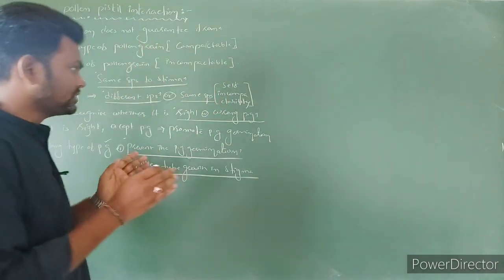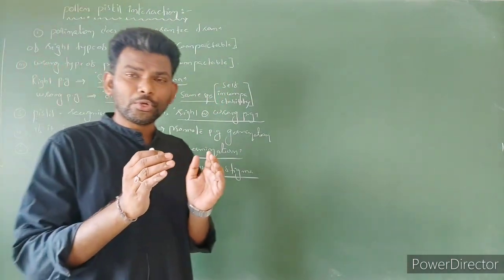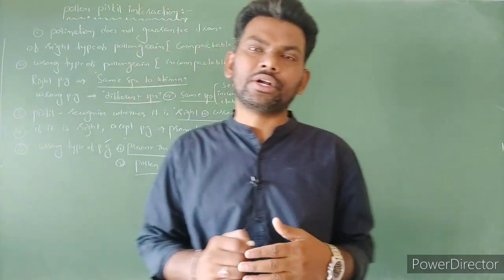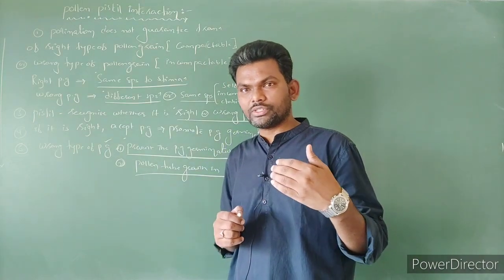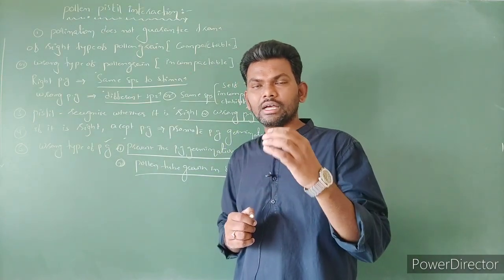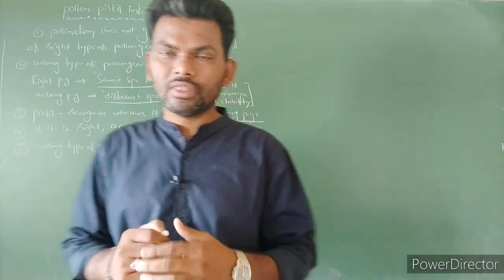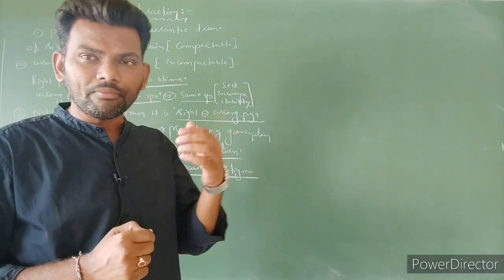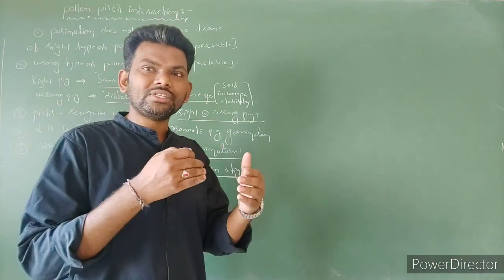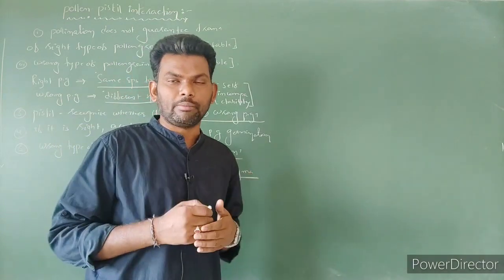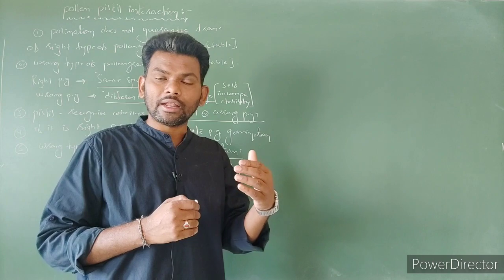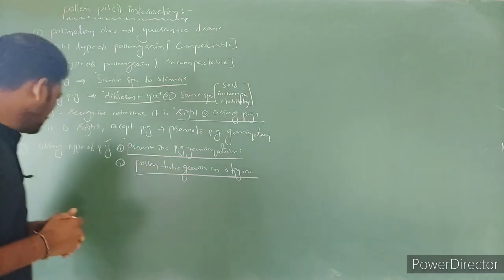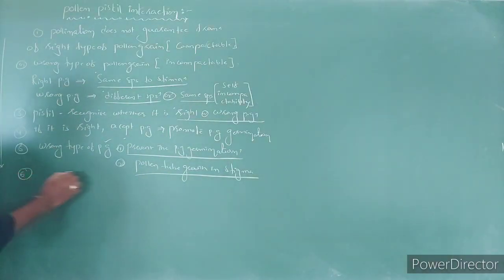So this is pollen-pistil interaction. Further, to recognize the right as well as the wrong pollen grain, continuous dialogue occurs between the stigma and the pollen grain. The dialogue is mediated by chemicals, consisting of pollen grain chemicals and stigma chemicals.